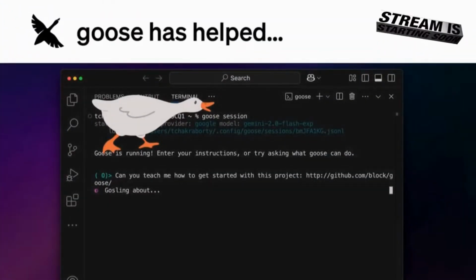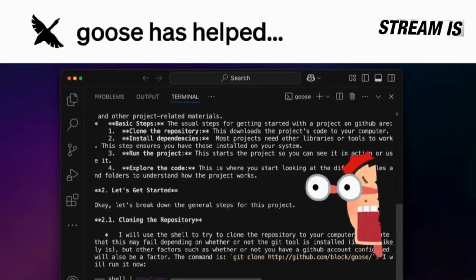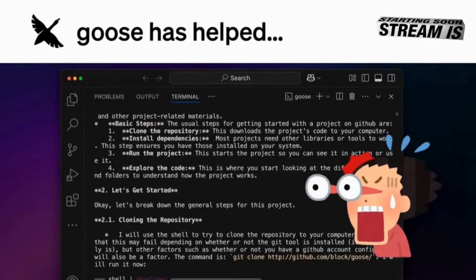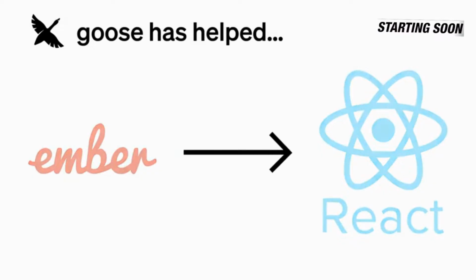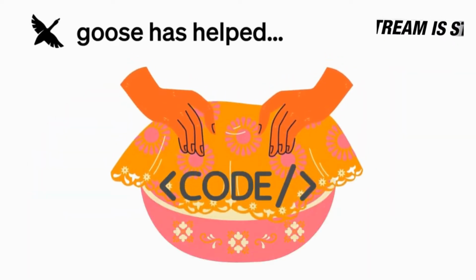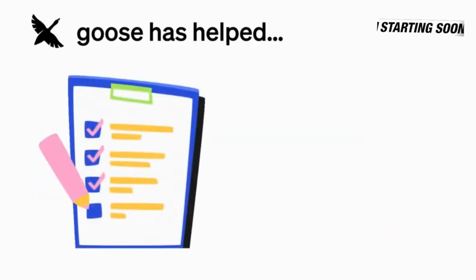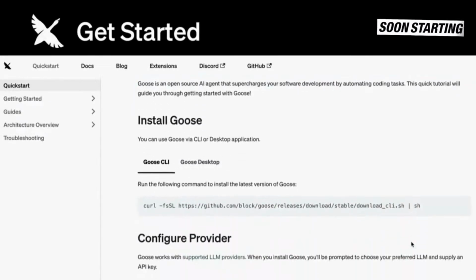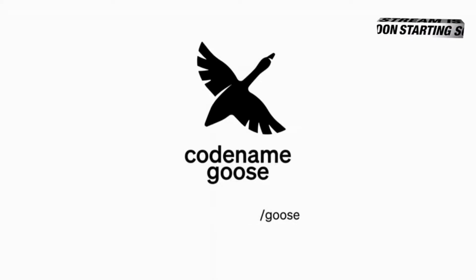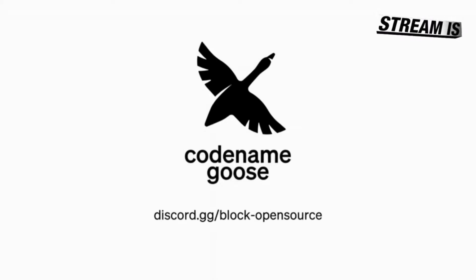Goose has helped dive into a new project in an unfamiliar coding language, conduct code migrations such as Ember to React or Ruby to Kotlin, increase code coverage, and even generate unit tests for a feature, and much more. To get started using Goose right away, check out our quick start and be the first to know about upcoming features by joining our community.